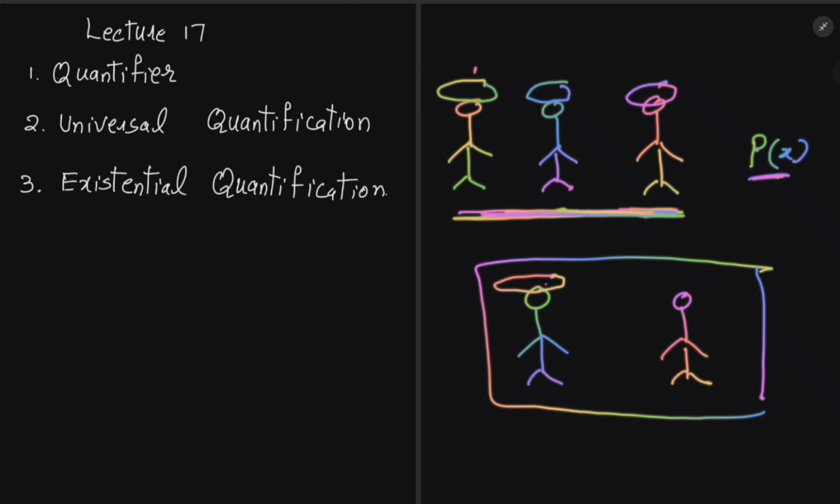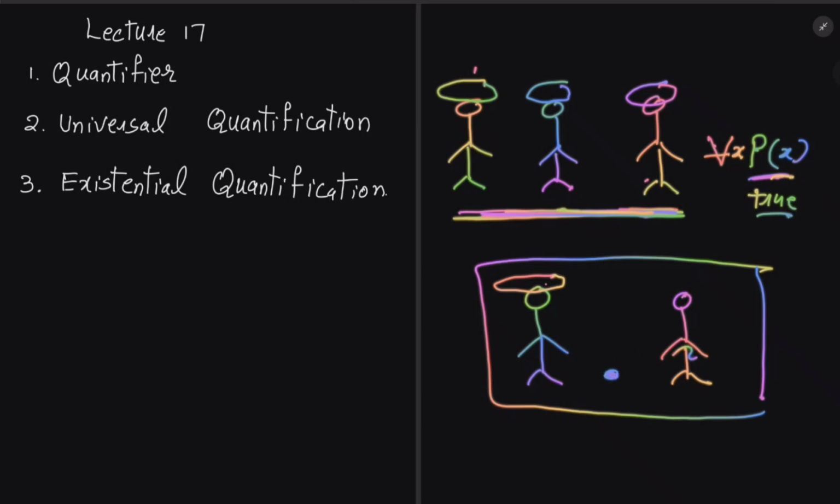This is the complete statement. And how many persons are wearing a hat? We say that for all persons, P of x is true. That's how we write the quantification.